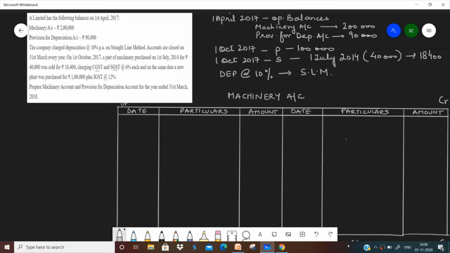In case we are required to pass a journal entry, then we are going to adjust it in the journal entry, but in the account we need not show it. Okay, so I have written the entries here. Now we'll start putting these.